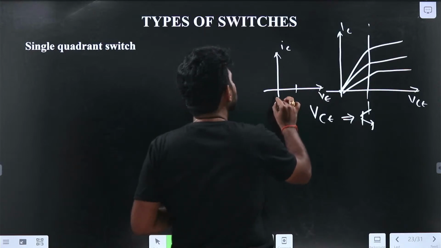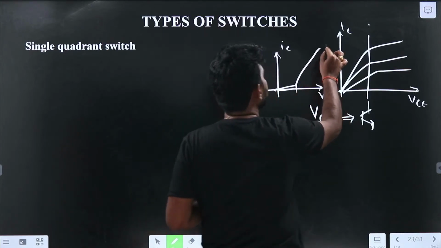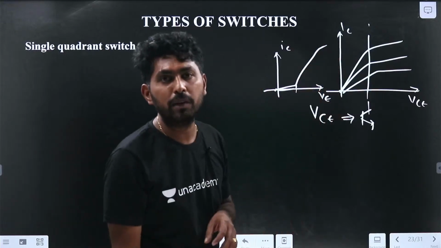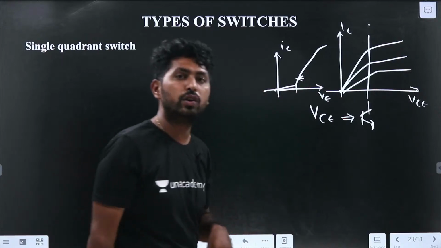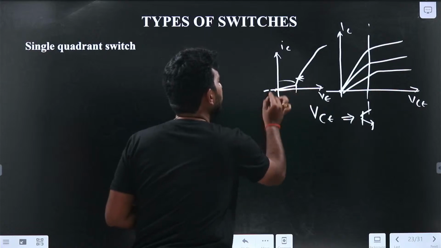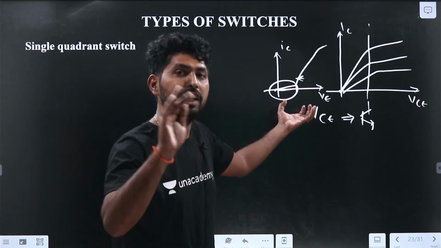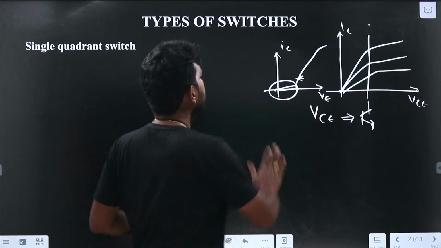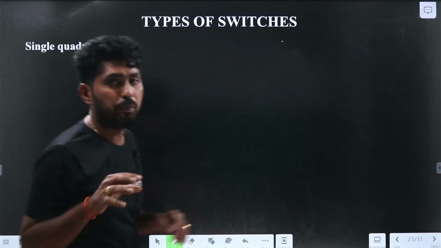The device starts conducting. Up to here it will not conduct. After that only the device will be in the conduction state. When I supply the base current, the device will go into the conduction state. So it is blocking up to this voltage, right? This positive voltage it is blocking. Until I am giving the base signal, the device will be in the off state. That means it is blocking the positive voltage.